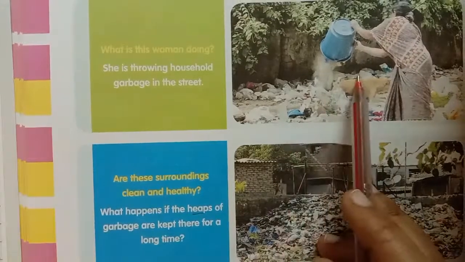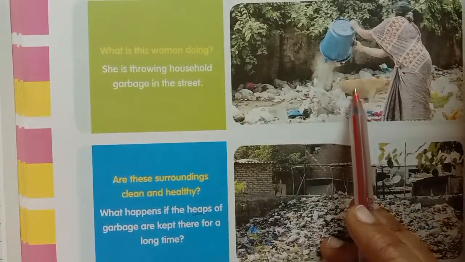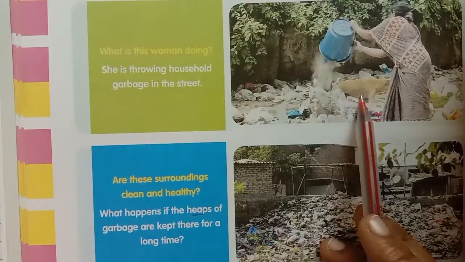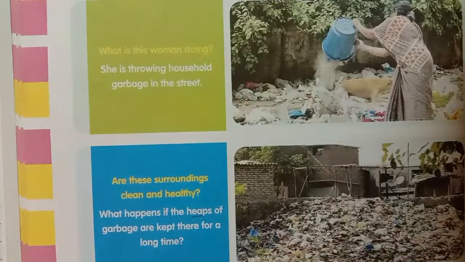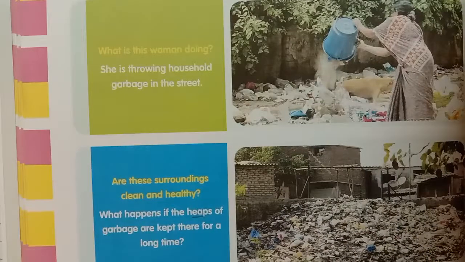Next, on the next page, children, page number 18. See here, children, what is this woman doing? She is throwing household garbage in the street. This is a bad habit. Throw household garbage in the dustbin.